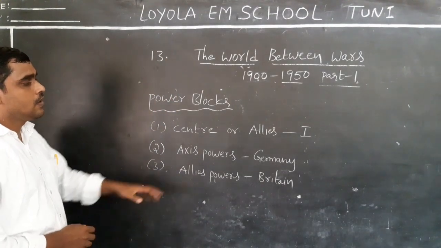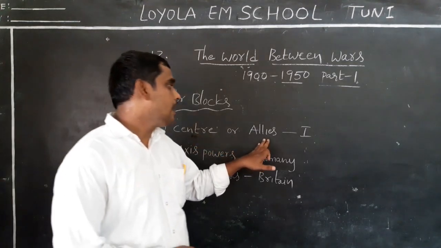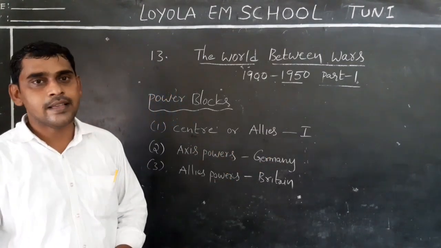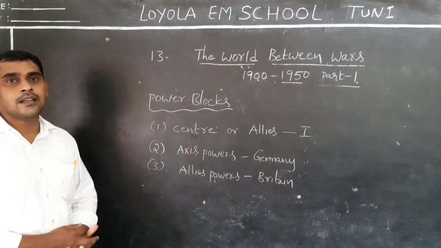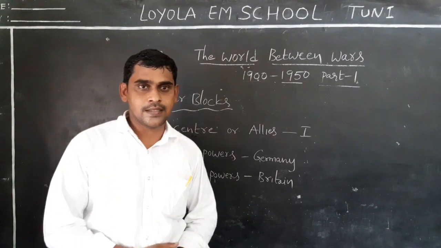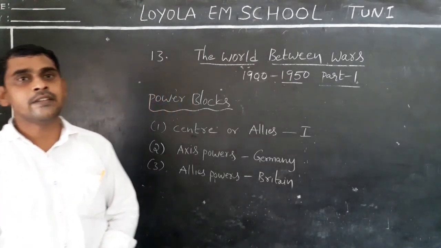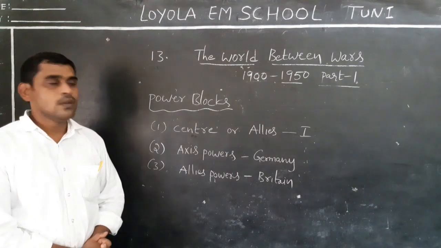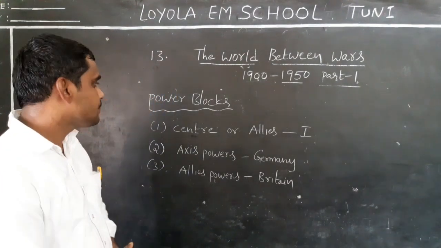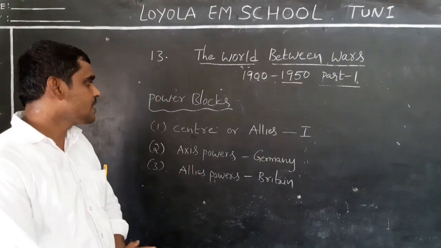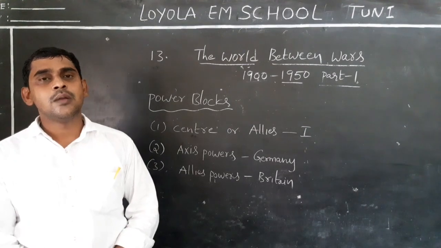What are they? The first one is the Central Powers, and the second one is the Allies. So these are the blocks. These blocks were divided before the First World War. Do you understand this? For which purpose were they divided like this?